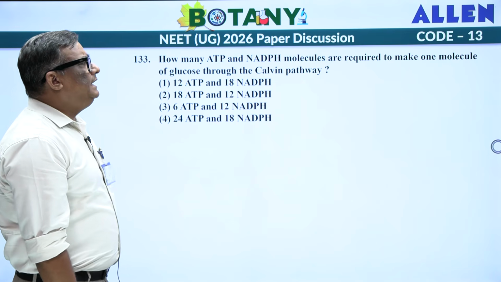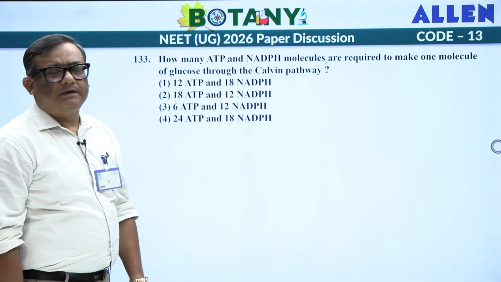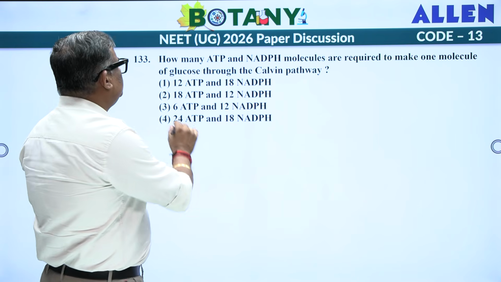How many ATP and NADPH molecules are required to make one molecule of glucose through the Calvin pathway? Straightforward.